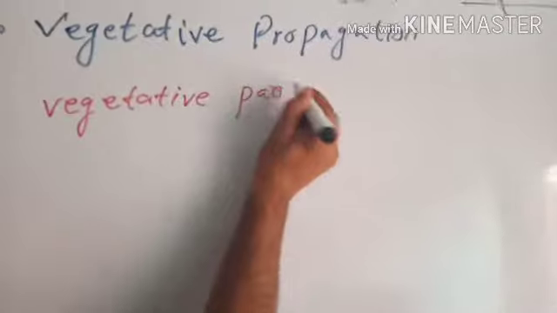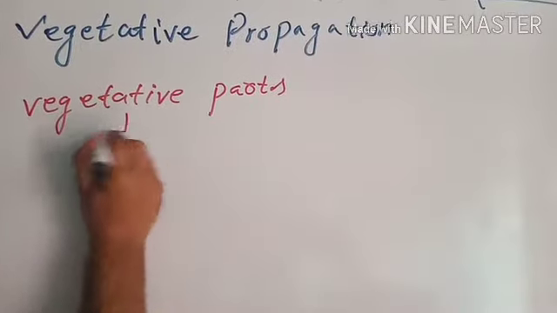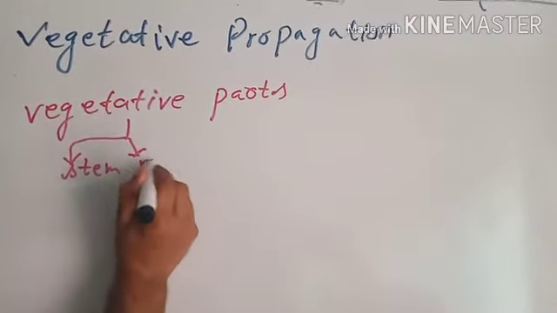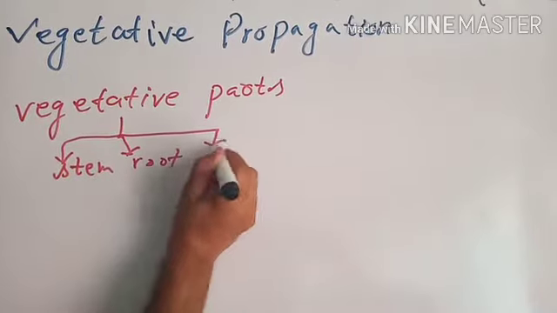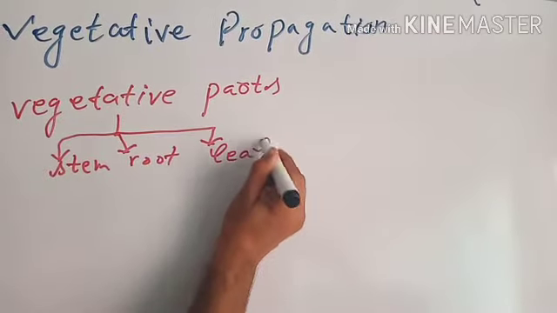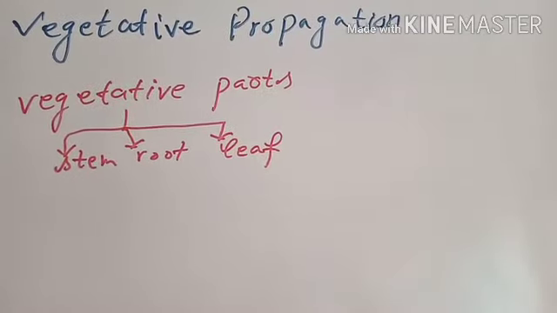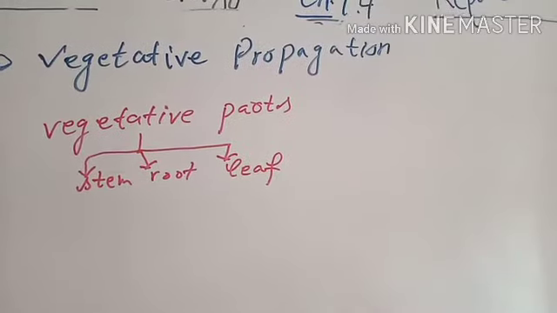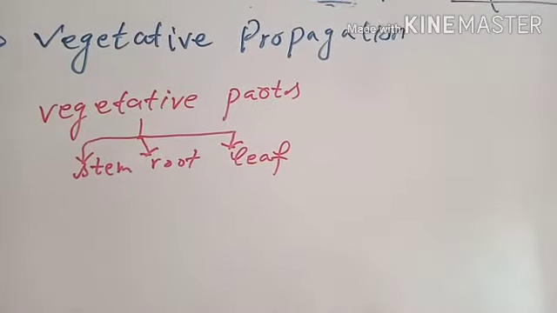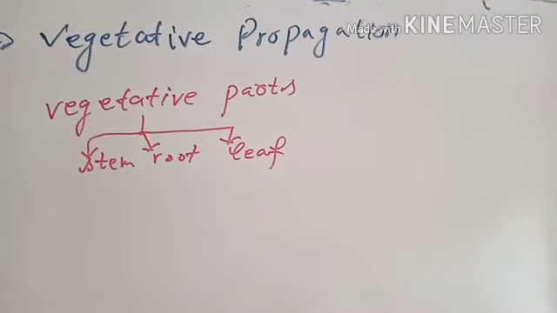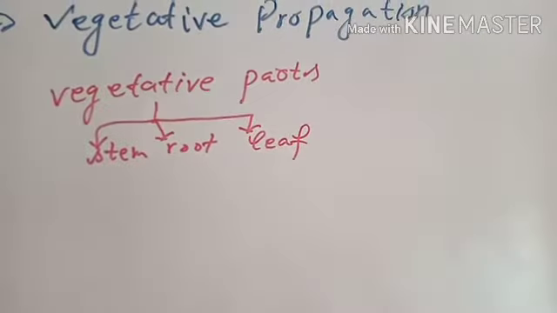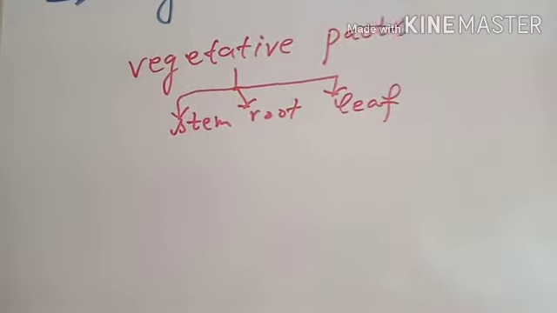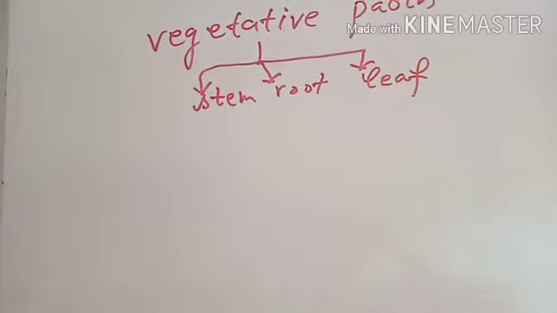Vegetative parts or vegetative organs of plant include stem, root, and leaf. Propagation or reproduction or spread of plant by using vegetative structures, vegetative organs or vegetative parts of plant is called vegetative propagation. Vegetative propagation by stem, root or leaf is a common way of propagation of plants.